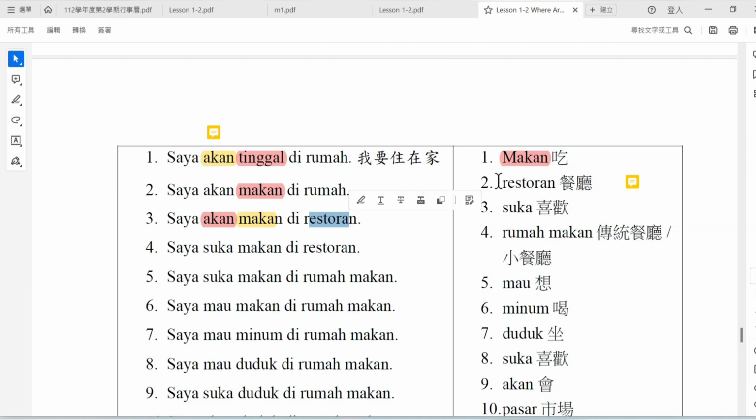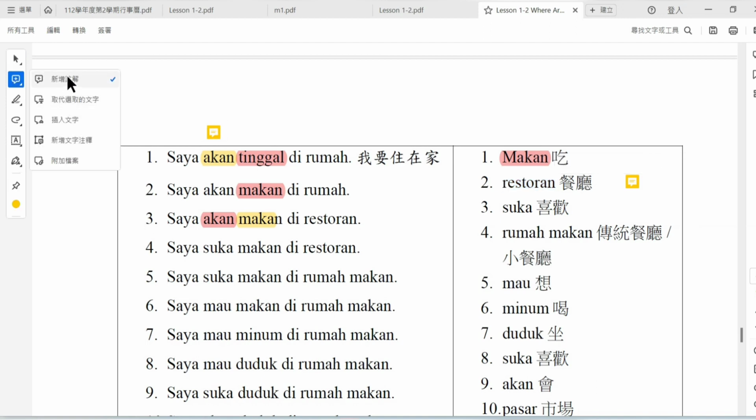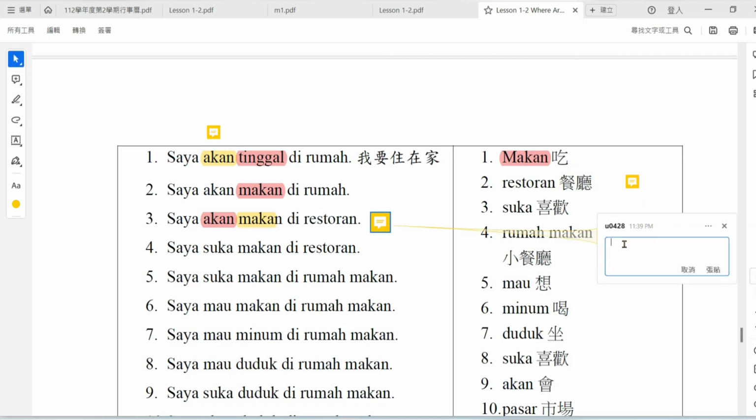So here the student will understand there is no change in the helper verb and real verb.